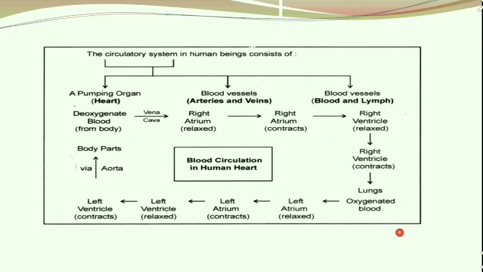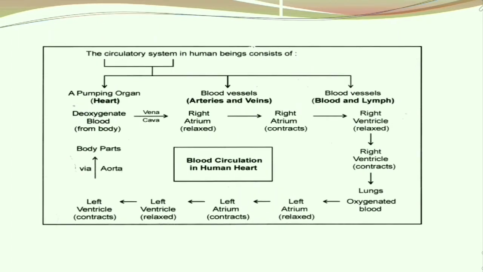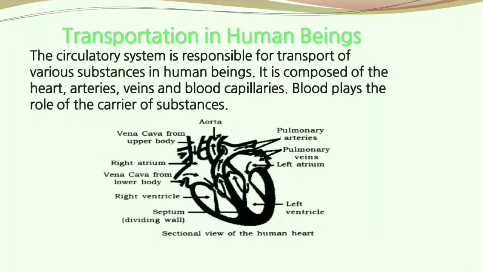In the lungs, the oxygenated blood enters the left atrium and gets relaxed. That is diastole. And again it contracts in the left atrium. That is again our systole. So now it enters the left ventricle. It again gets relaxed and then contracts. And finally via the aorta, the oxygenated blood enters the body parts. Now again, from the body parts, the deoxygenated blood continues the same cycle.